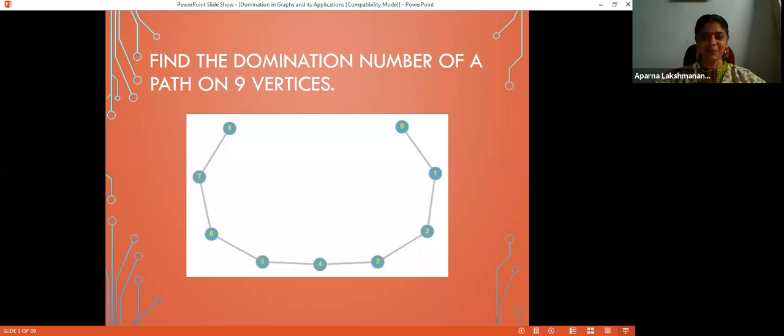I'm not getting any responses. For a path on 9 vertices, I have given the picture of the path also. If you are not familiar with that, I just want to make sure that you know what a path is. What will be the domination number? That is the question. Still not getting any responses.